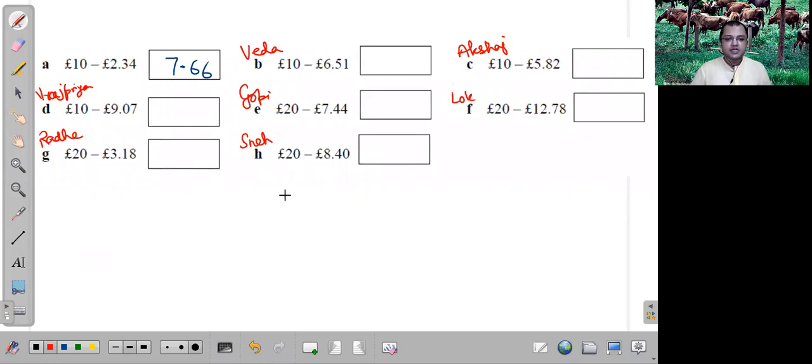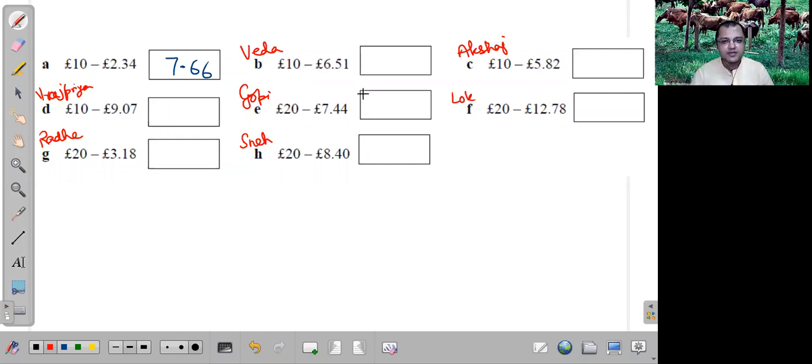Okay. Can we start? Yeah, so let's start. Veda, are you ready? Number B. Yes, Prabhuji. So are we going right to left or left to right? Whatever you feel comfortable.